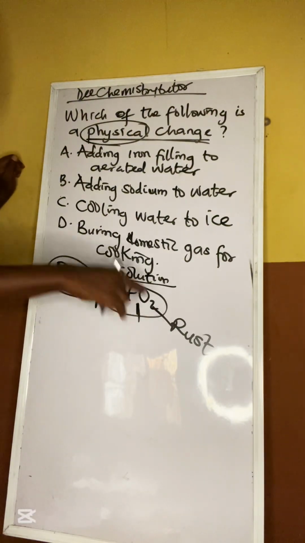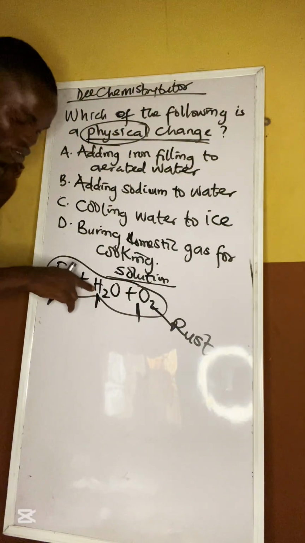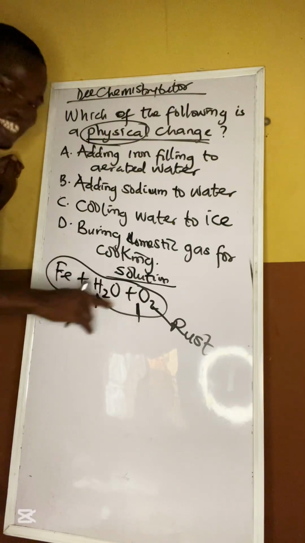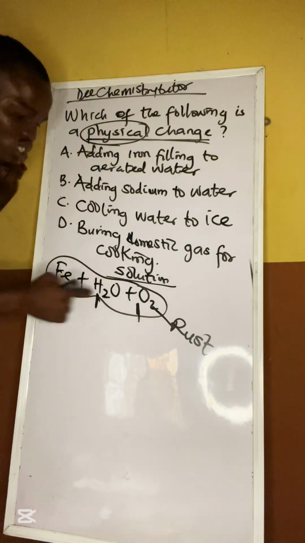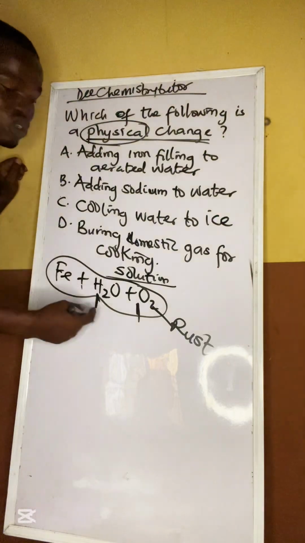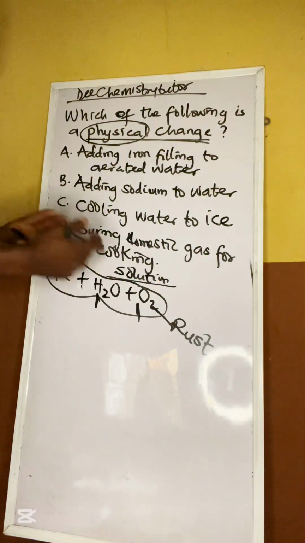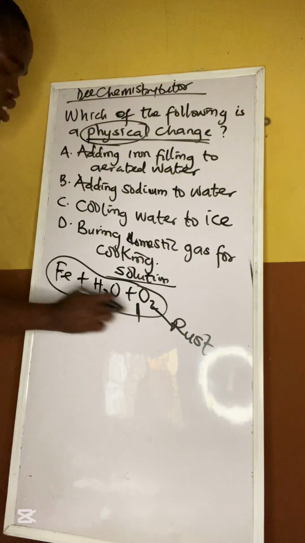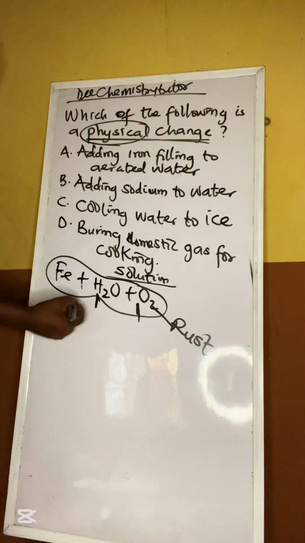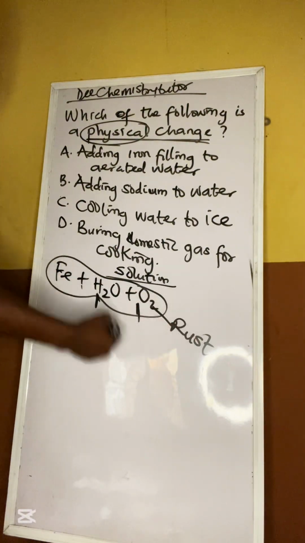They will tell you that rust will never happen except water and air are present. This one I just told you is a JAMB question. Do you understand? So rust happens when there is water and air. It is not when there is just one of these. The two must be there. I've seen a question where they ask which of the following conditions is necessary for rusting to happen. Please take note, it is the two. That means a chemical change will happen. A new substance is being formed.